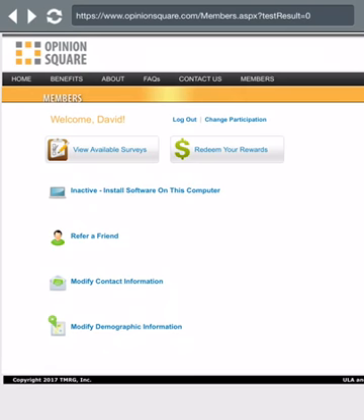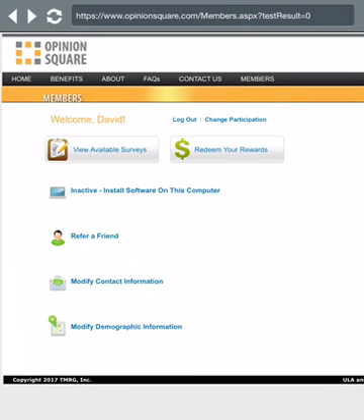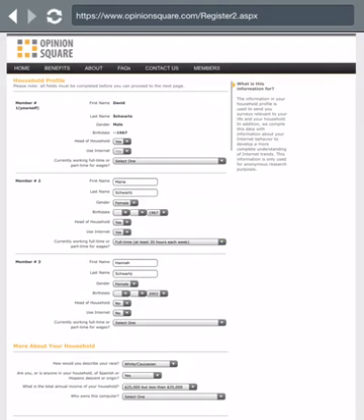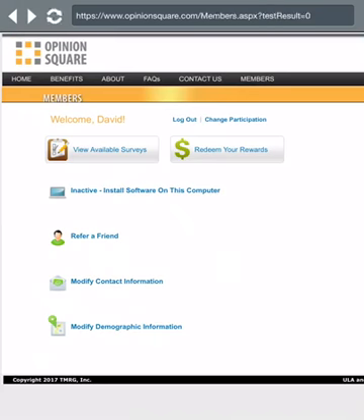Okay, so then you have refer a friend, which is pretty self-explanatory. Here's modifying contact information. I could click on it. There's all the information. I did it quickly, but that's where you would modify your name, your address, and all that kind of stuff. And then here's modifying your demographics, which is all the people that live in the household, the income, and the information about each person that lives in the house.